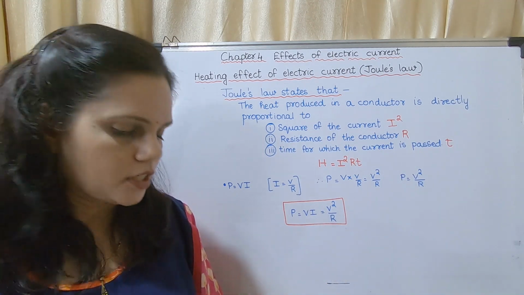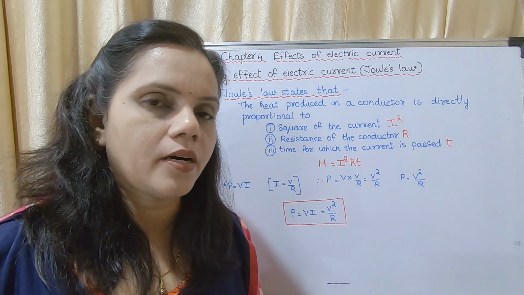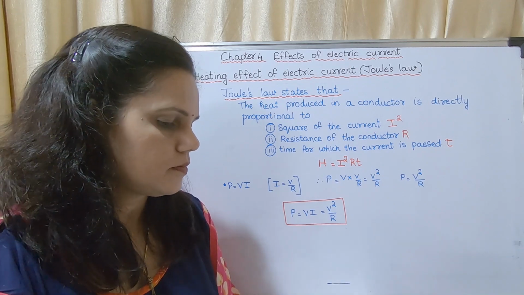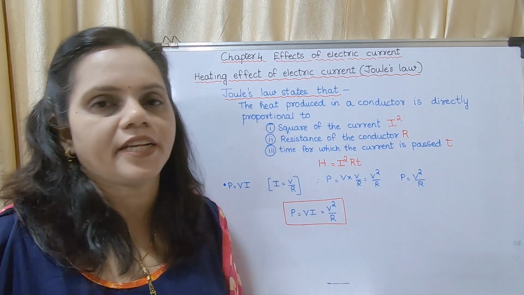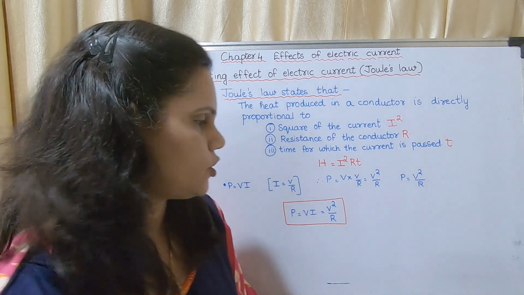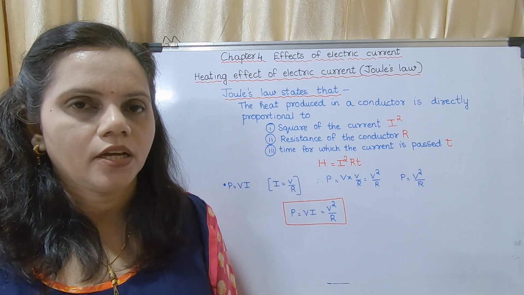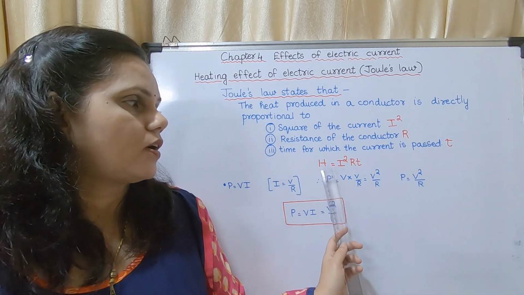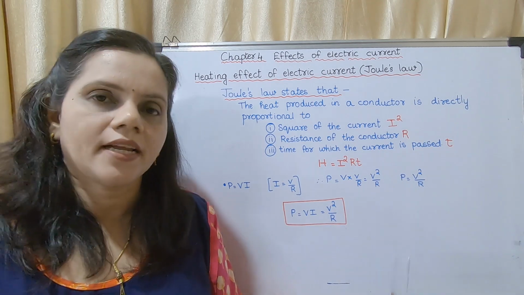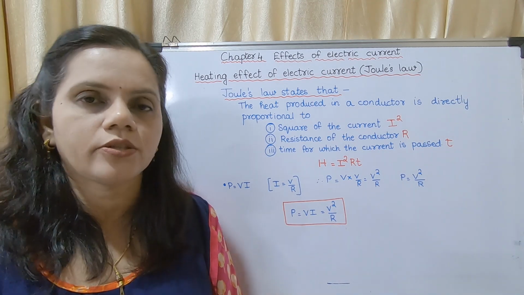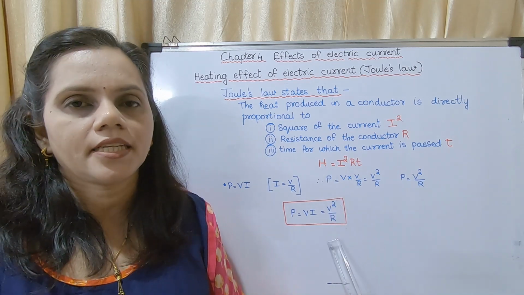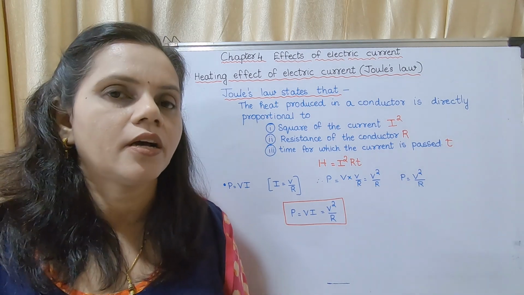This you may write in your textbook on page number 50, because there are several numericals on that page. On that page you will be requiring this equation. There are three equations for H and two equations for P. One more equation is there, but in our numericals it is not there, so I didn't give you. You may write these three equations and these two equations in your textbook also.